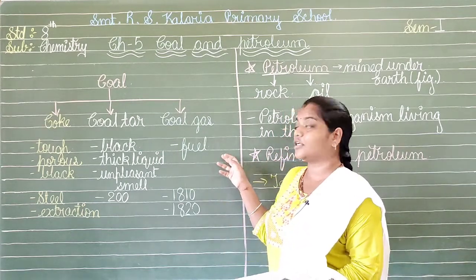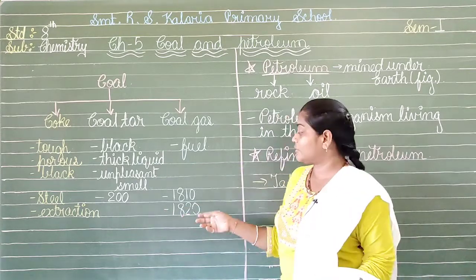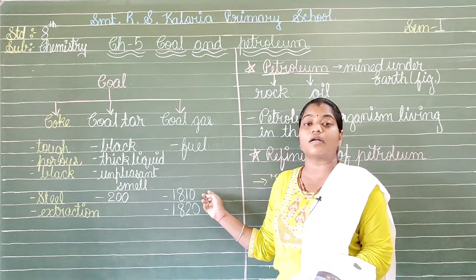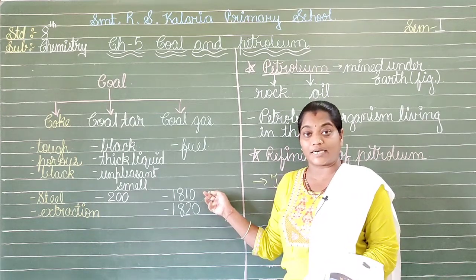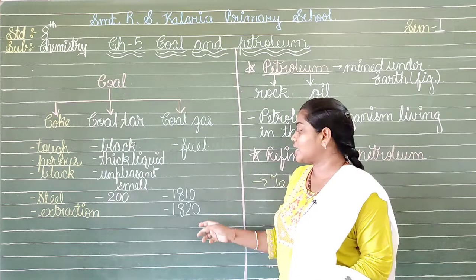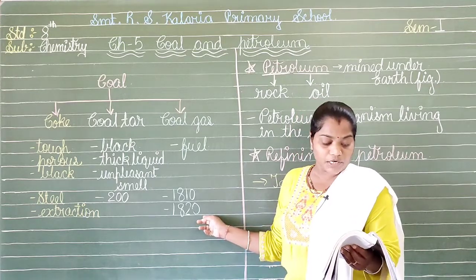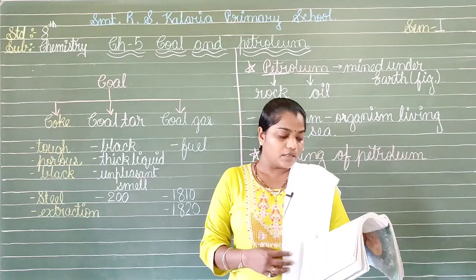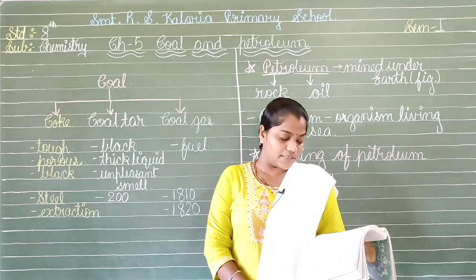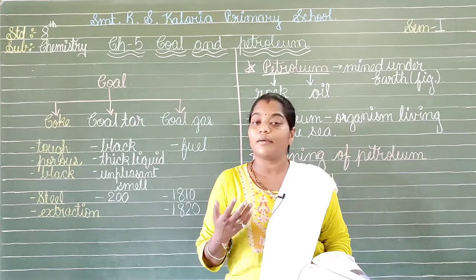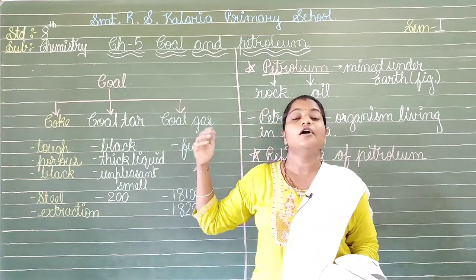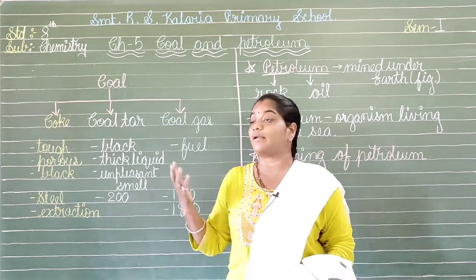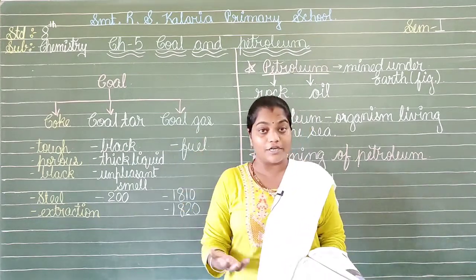The other usage: in 1810 in London, this coal gas was first of all utilized for giving light to the streets, that is, street lights. Then later in 1820 it was utilized in New York for the same purpose, and now as a source of heat rather than light. Now we can utilize these things in the formation of heat also. So now we come to know that this fuel can be utilized to give us heat also.